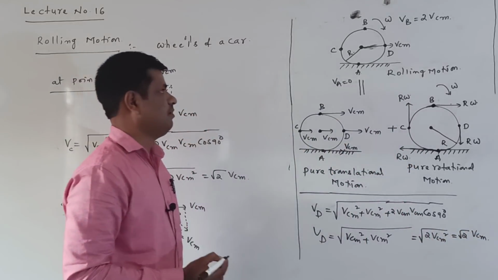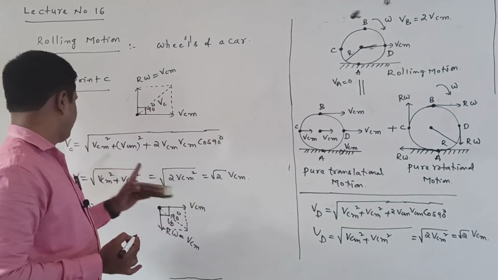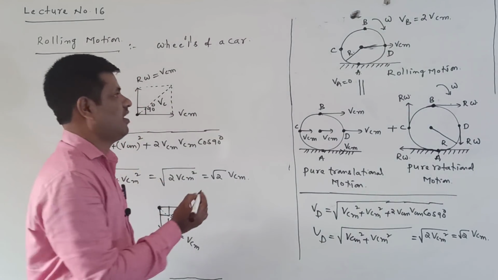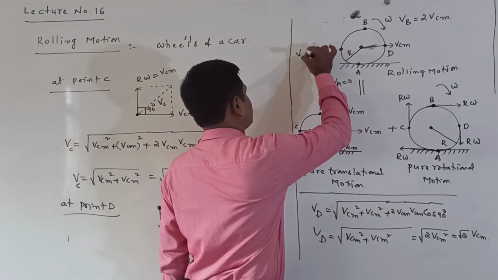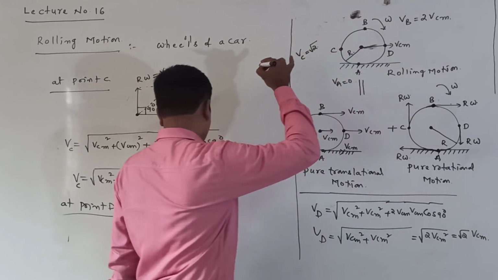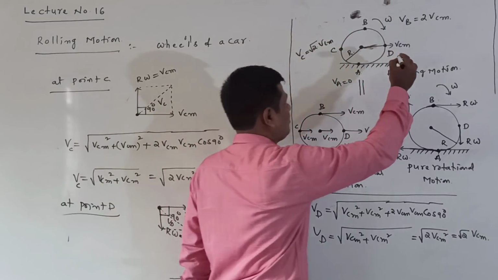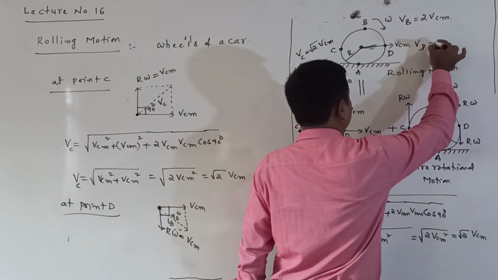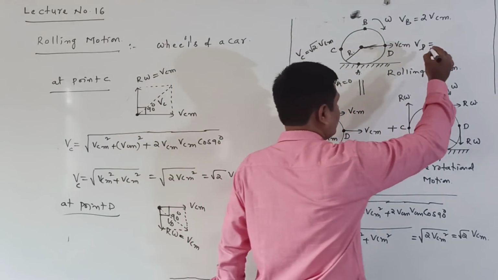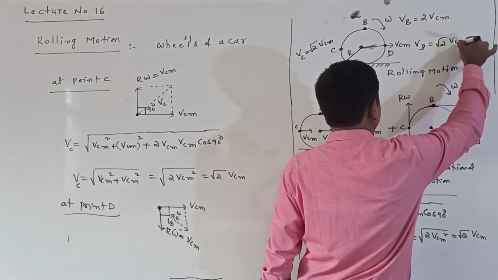This is the velocity at point D. So the velocity at points C and D is the same value: the velocity at C is root 2 VCM, and the total velocity at D also is root 2 into VCM.